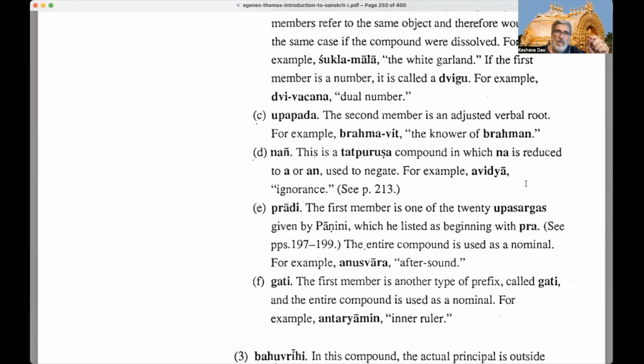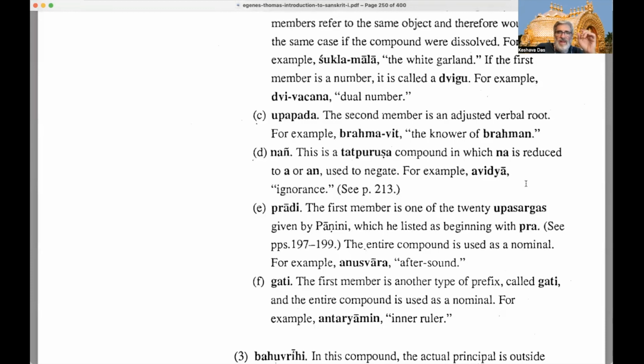So then upapada, the second member is an adjusted verbal root. Okay, he's probably going to explain that coming up, right? For example, Brahmavit. So Brahma means Brahman, the supreme, right? So vit comes from vid, to know. So vit, right, is an ending which is put on here. Brahmavit means the knower of Brahman, the knower of the supreme, right? That's called an upapada. He's going to probably go into it in some other lesson, in the second part of the book, in more detail. For example, Brahmavit, knower of Brahman.